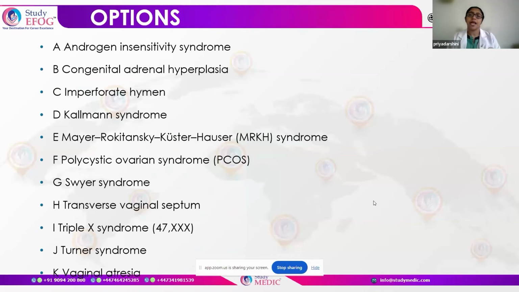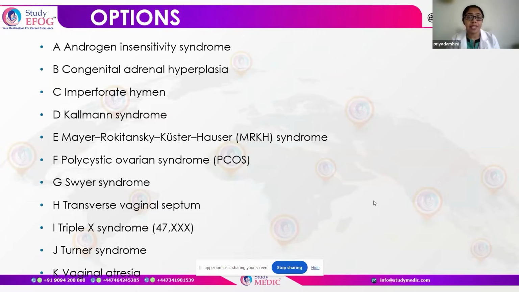So, in pediatric gynecology, we can have questions pertaining to various syndromes that are in the pediatric age group, or the menstrual disturbances or disorders of sexual development, which are commonly asked. Starting with a question, we can have a few options of various syndromes like androgen insensitivity syndrome, Kallmann syndrome, PCOS, Swyer syndrome, MRKH syndrome. All these fancy names are seen in pediatric gynecology. So let us go through this lecture and understand how we come to a conclusion of all these.